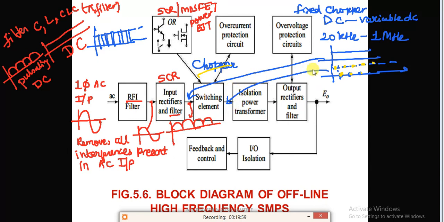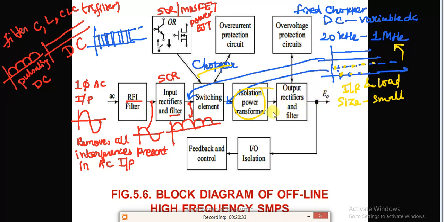Now this is fed to the power isolation transformer. So what will this transformer do? This transformer will isolate the input and the load. And the size of this transformer is small because the operating frequency is 20 kilohertz to 1 megahertz.